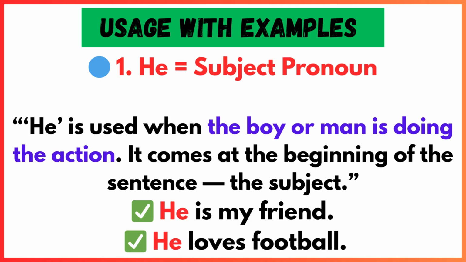For example, he is my friend. He loves football. He is the subject of the sentence. That means he is the one doing the action. Use he when you are talking about someone who starts or performs the action. For example, he loves football. He is the one who loves it.